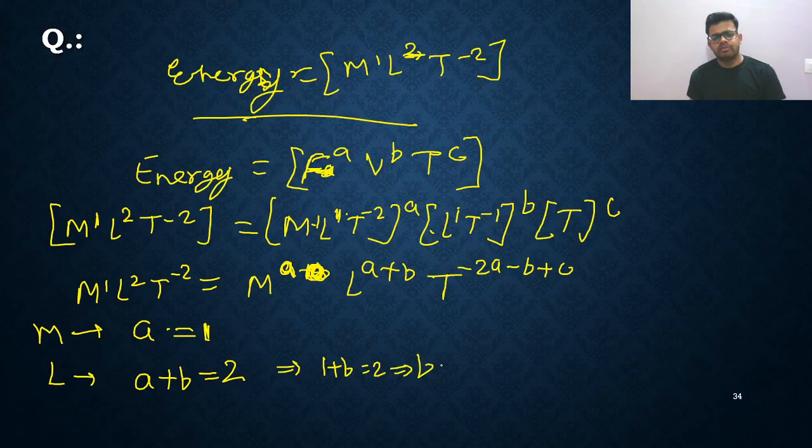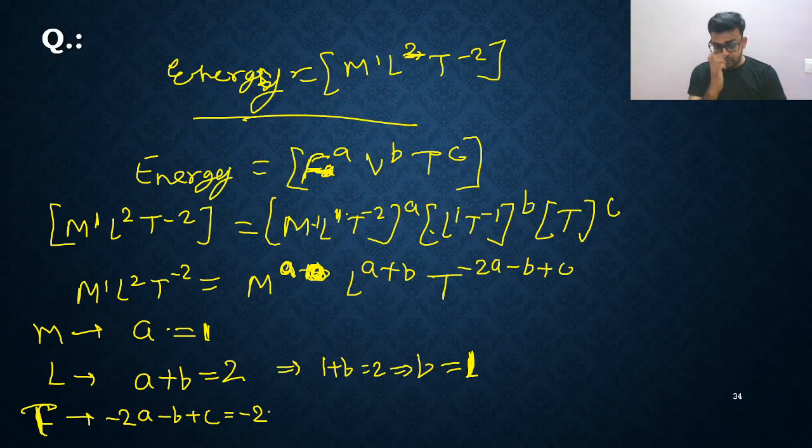So you are getting the value of b is equal to 1. Okay. Next, you are comparing the power of T, so that is minus 2a minus b plus c, and that will be equal to minus 2. Okay, put the values. So what will you get?